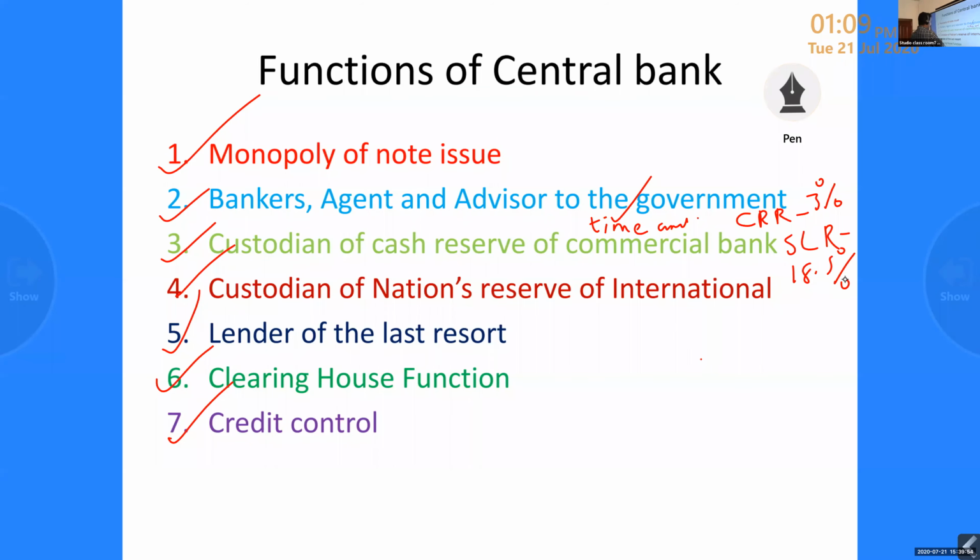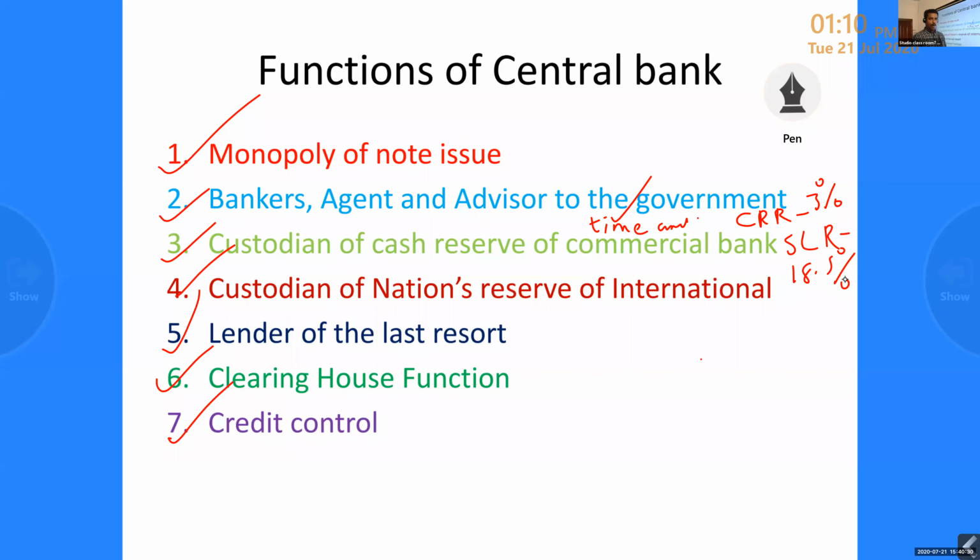Next one, lender of the last resort. Already we said it acts as a lender of the last resort for commercial banks, because in the time of need it will provide financial assistance. Whenever a commercial bank faces a financial crisis or financial problem, and is going to liquidate or close its business, who will provide the fund?